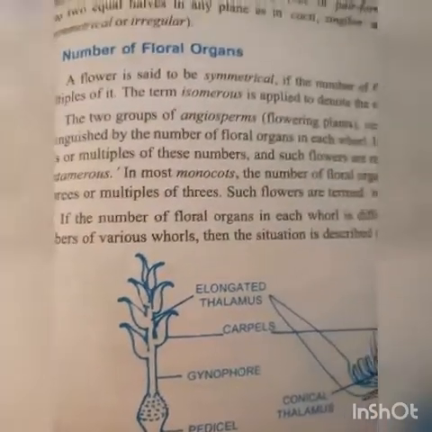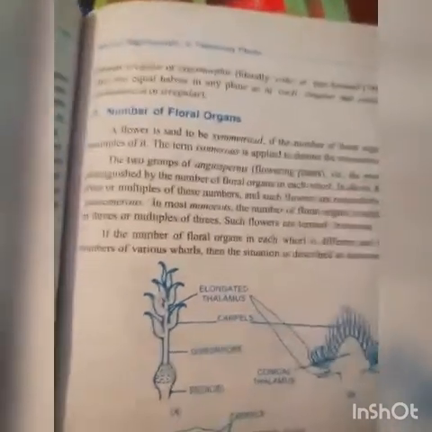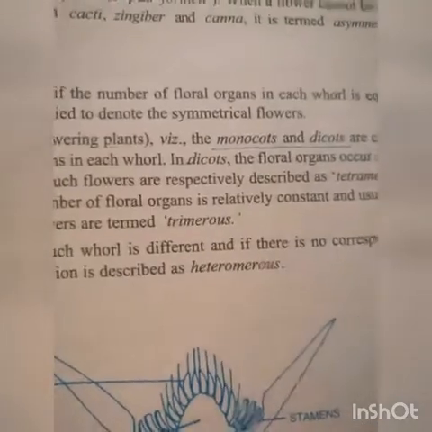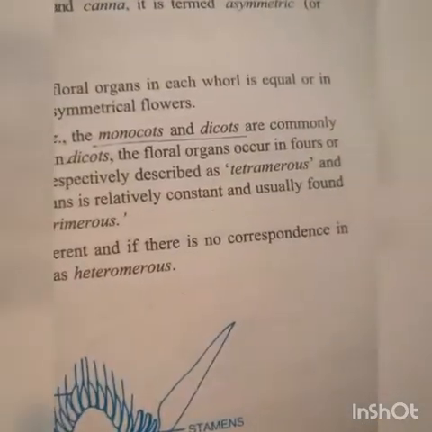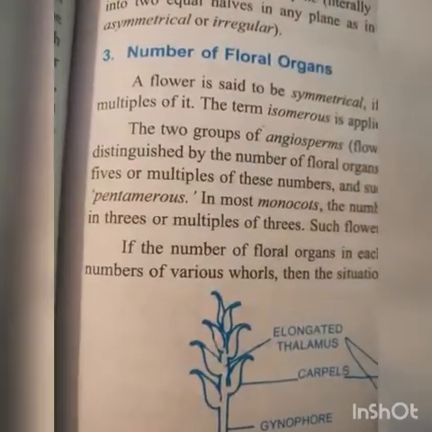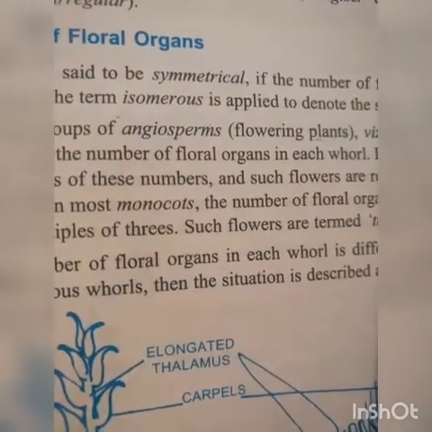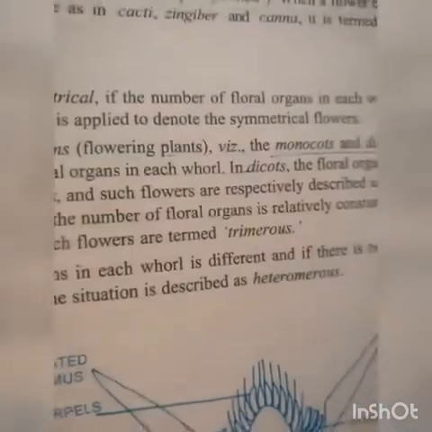The two groups of angiosperms, that is flowering plants, that is monocot and dicot, are commonly distinguished by the number of floral organs in each whorl.